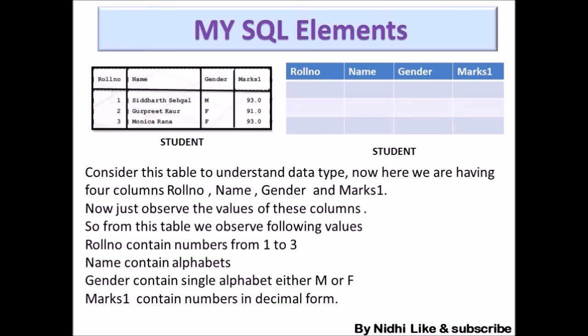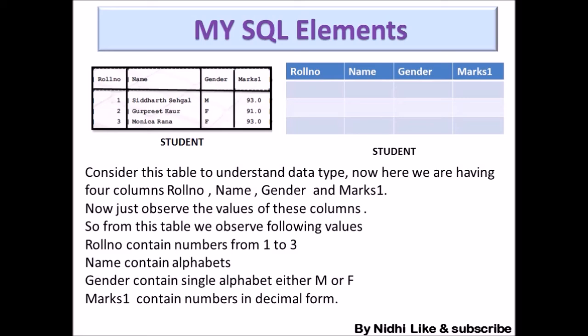These are groups of characters, or we call it a string. The third column, gender, contains a single capital letter, either M or F. And the fourth column, marks, contains numbers in decimal form, that is 93.0, 91.0 and 93.0.